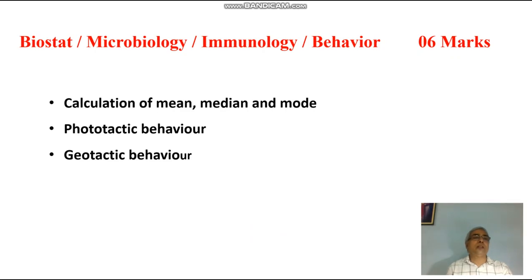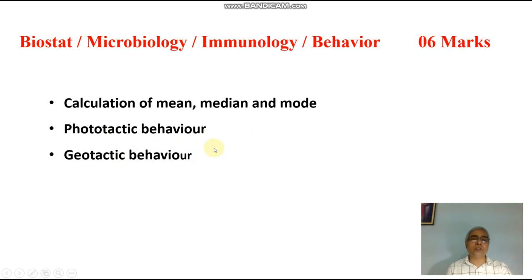Now the next exercise will be of either biostat or behavior. If a biostat question is there, then raw data will be given. That raw data can be used for finding the mean, median and mode of that raw data as told in your class. Or an experiment can be set up for phototactic behavior or geotactic behavior.